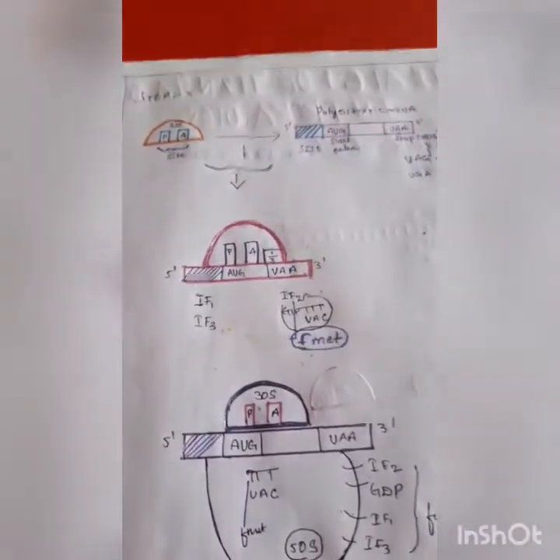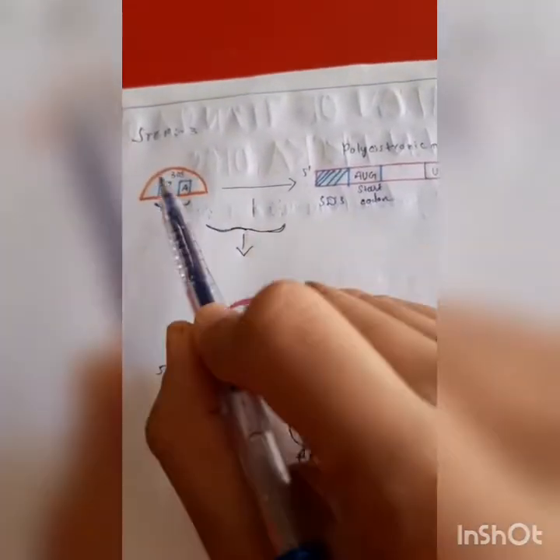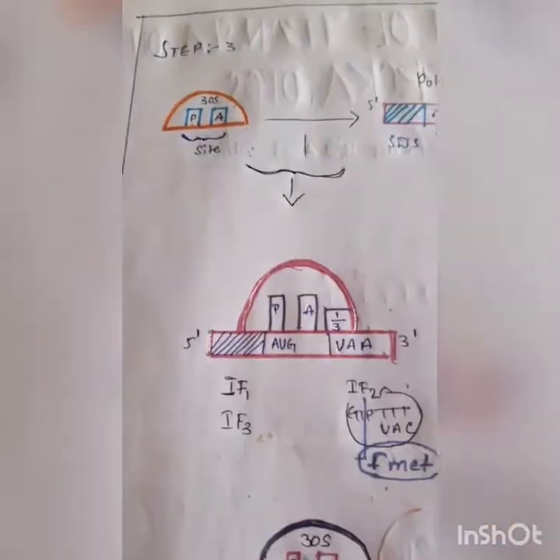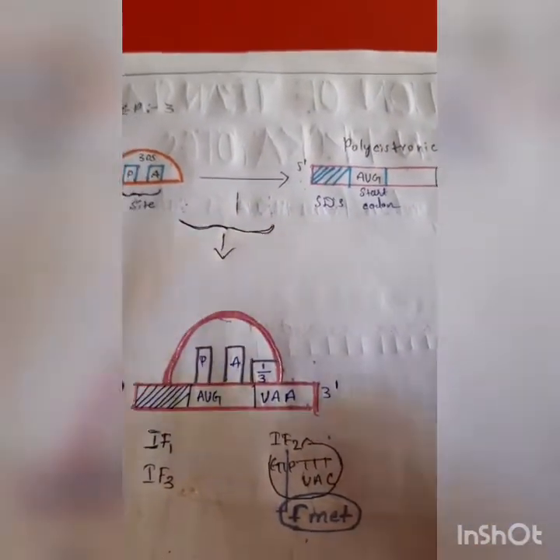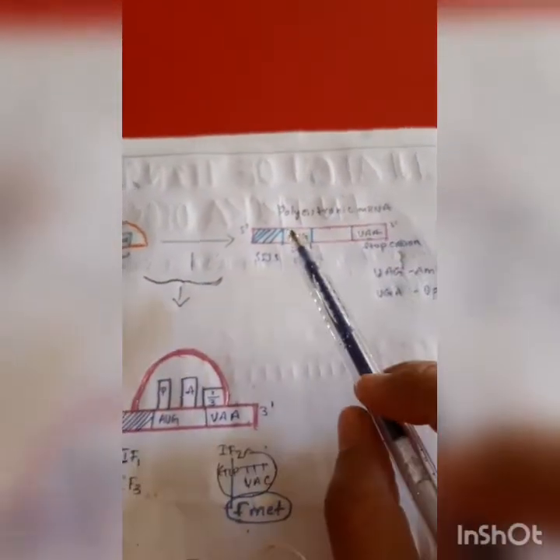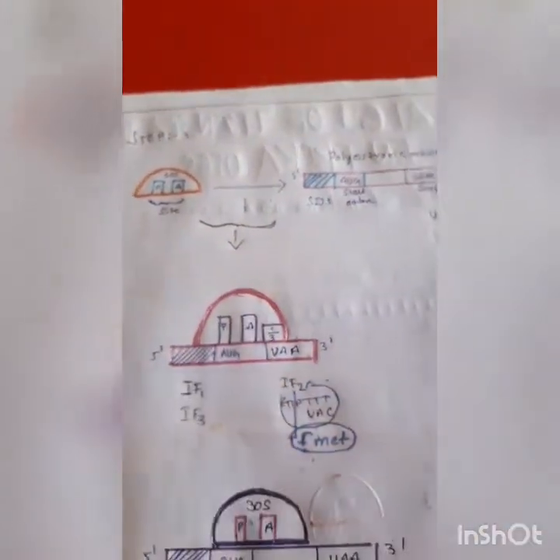In step 3, here we have two sites, that is the P site and the A site. The P site is called the peptide site and the A site is called the aminoacyl site. This combines with the 30S ribosome. Here we have 5' and 3'. At the end of the 5' we find the Shine-Dalgarno sequence that interacts with the rRNA molecules that compose the ribosome. This is the interaction of the 30S ribosome subunit at the correct location of the mRNA template.